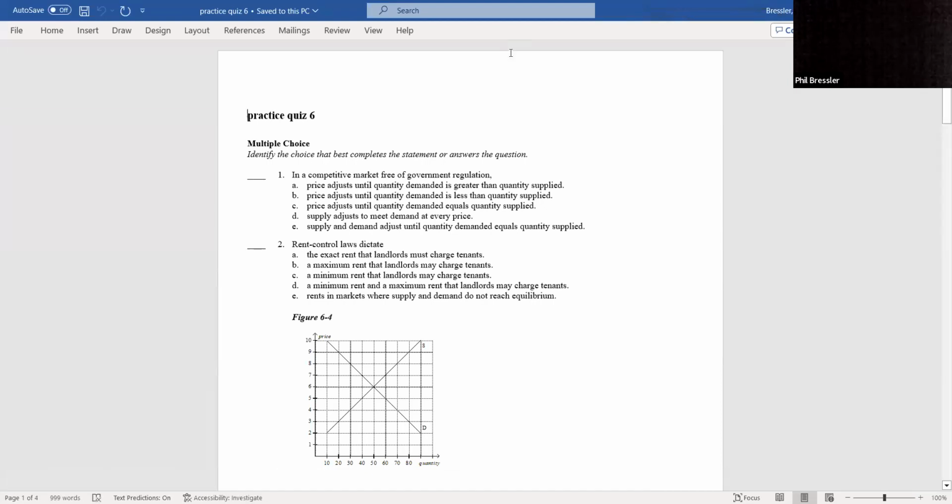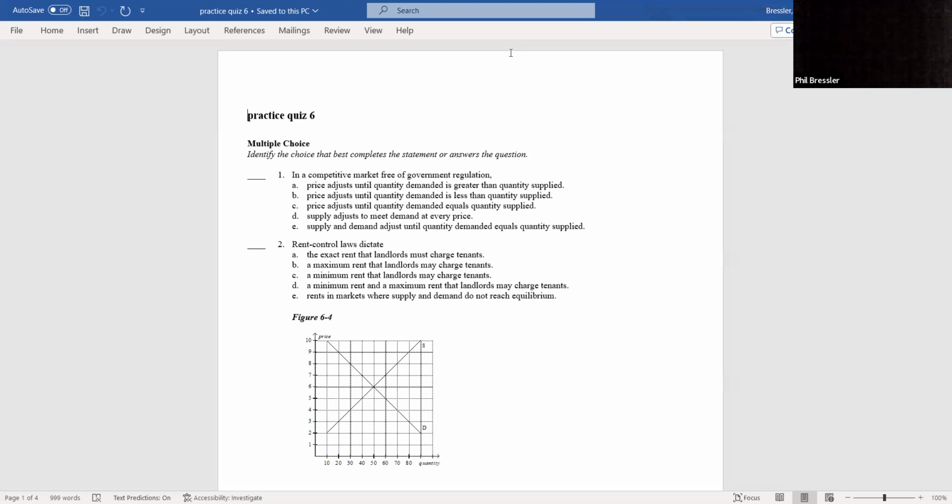All right. So the first question, in a competitive market free of government regulation, price adjusts until quantity demanded equals quantity supply. So if there's no price controls, we're always going to get to the equilibrium where quantity demanded equals quantity supply. Okay, rent control, all right, laws dictate, and that's B as in broccoli, a maximum rent that landlords may charge. It doesn't dictate the exact rent, it's a maximum.